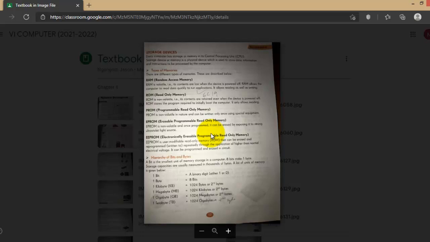Why is it given as zeros and 1? Because a computer only understands zeros and 1, not the alphabet which we understand in the English language. It's called machine language. So 1 byte is equal to 8 bits, 1 KB, kilobyte, is equal to 1024 bytes, 1 MB is equal to 1024 kilobytes, and 1 GB is equal to 1024 megabytes. It's already given in your textbook, and 1 TB is equal to 1024 gigabytes.